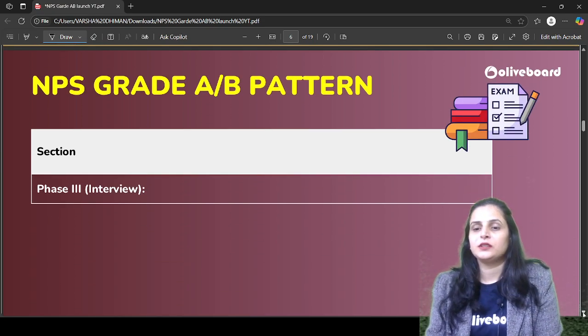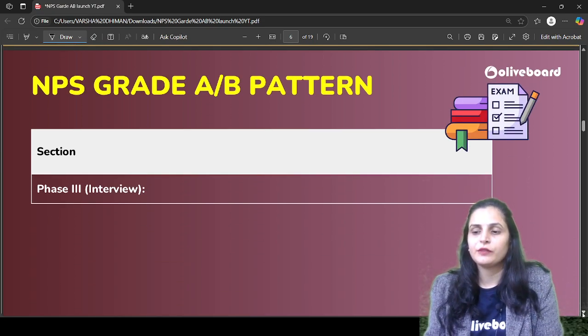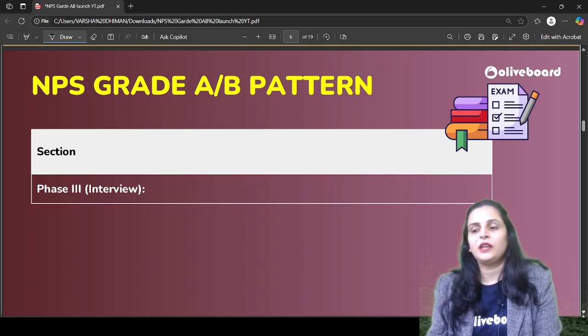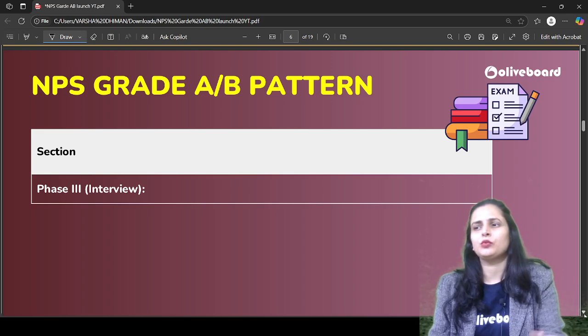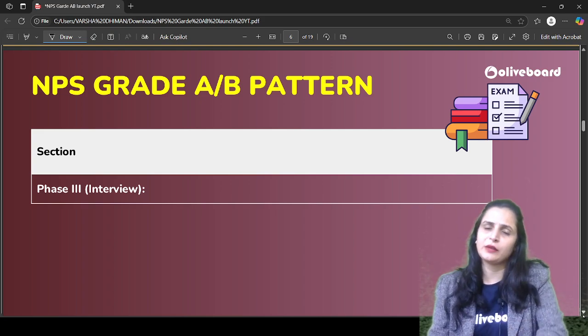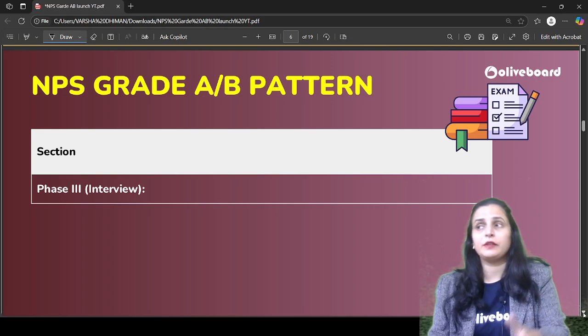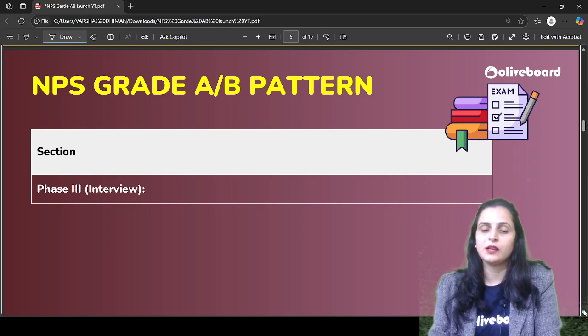Now, there would be the third stage or phase of the examination, that will be the interview. That will include your personality test, the knowledge test, skills, everything. When you have the interview, we have to prepare for the interview. You will be provided with personalized mock interviews for your better preparation, right?